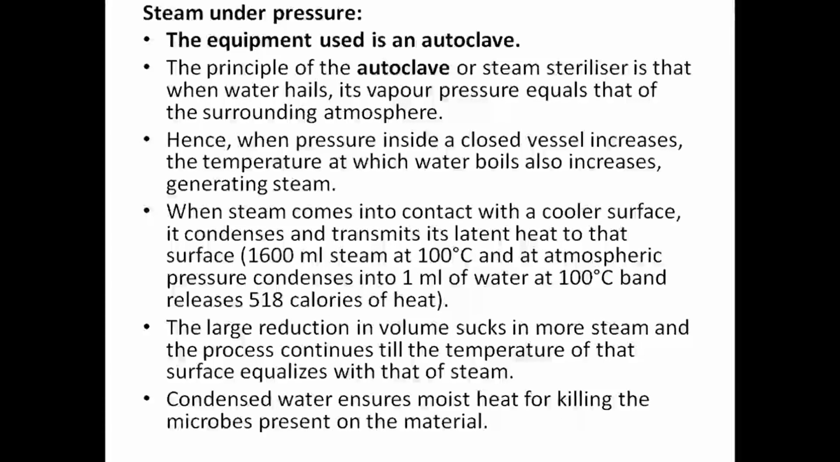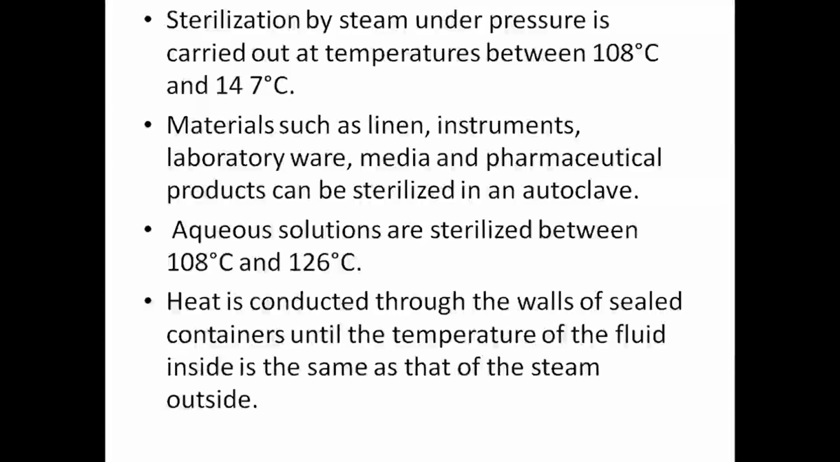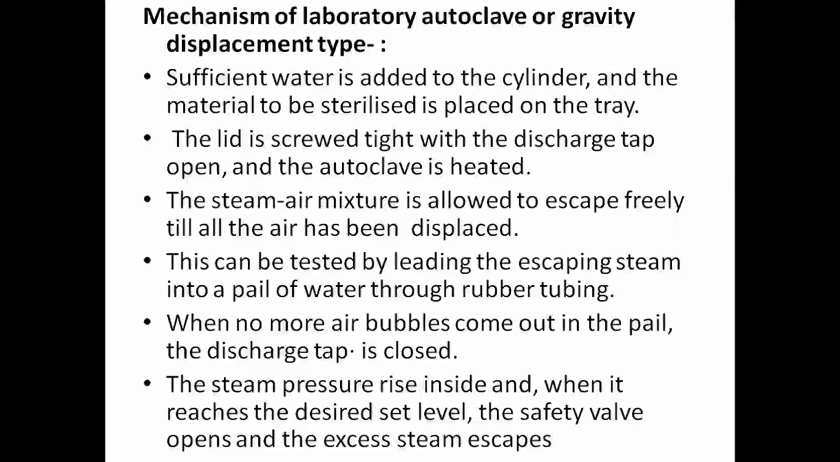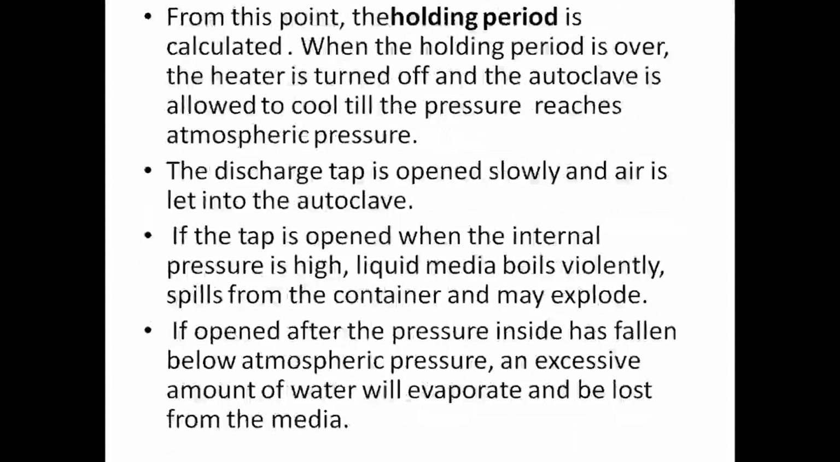Steam under pressure: we have already seen about the autoclave. Two types of autoclaves are there, gravity displacement type and high vacuum sterilizer. The mechanism of the laboratory autoclave or gravity displacement type: sufficient water is added to the cylinder and the material to be sterilized is placed on the tray. The lid is screwed tight with the discharge tap open. This can be tested by leading escaping steam into a pail of water through the rubber tubing.